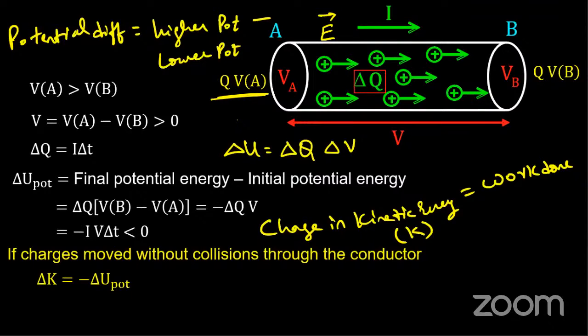But here, since my charges are moving, positive charges move from left to right, so the change in kinetic energy of these charges is the work done. This is given as delta K is equal to minus delta U, the potential energy.